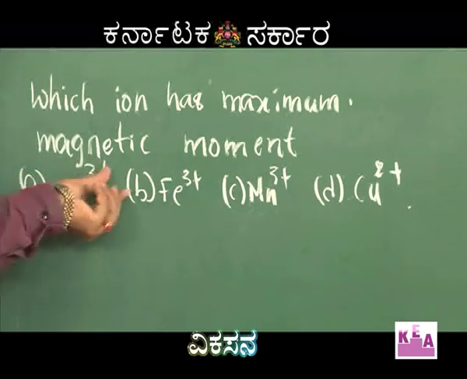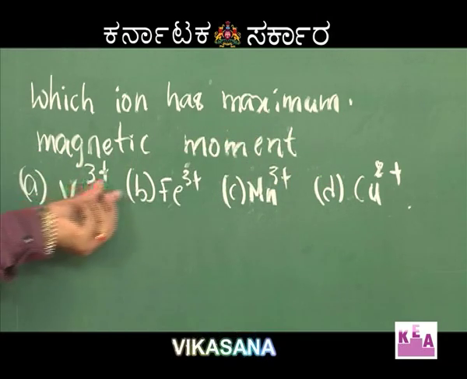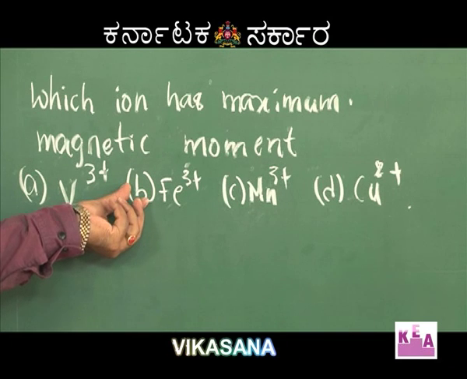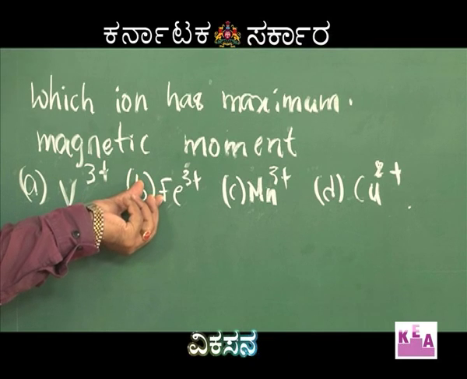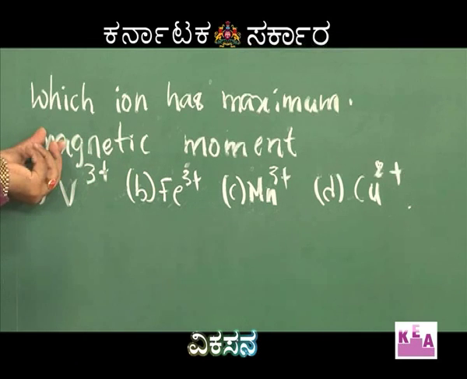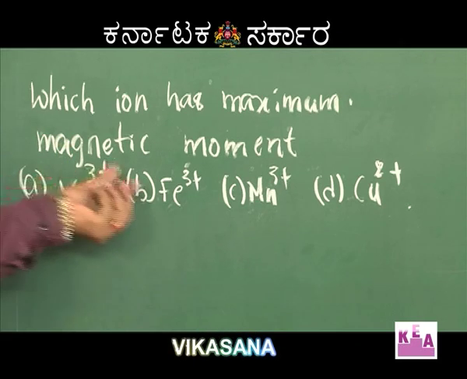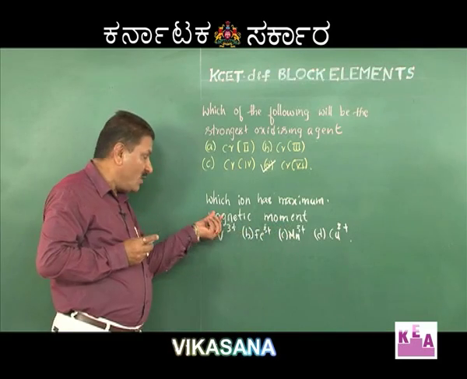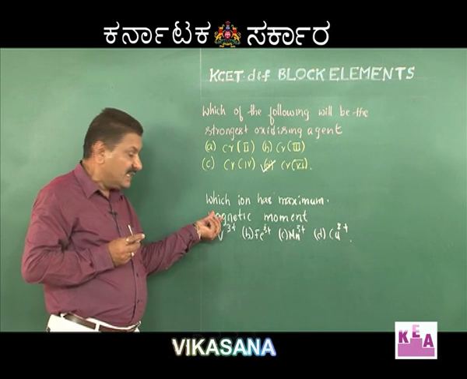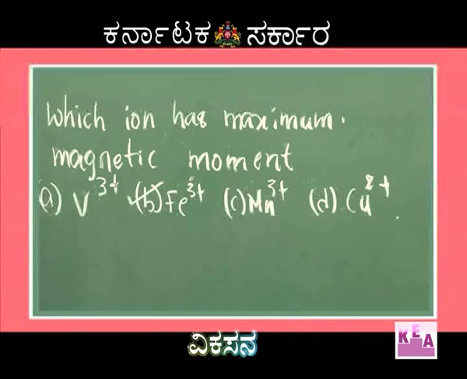So amongst the 4 options here, Fe 3 plus with the maximum number of unpaired electrons, that is 5 unpaired electrons, can have maximum magnetic moment. So amongst the given 4 ions, the ion with highest magnetic moment is Fe 3 plus ion. Option B is the correct answer.